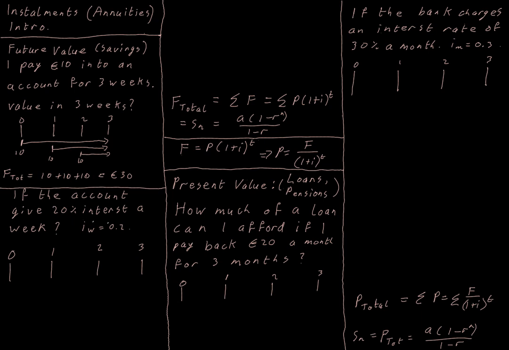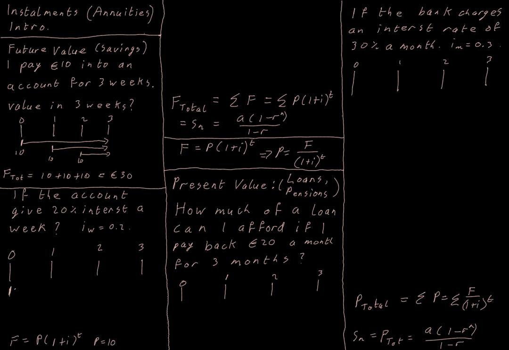Well, I have compounding interest now, so if I think about my first payment of €10, I've done this conversion, and the weekly interest rate is 0.2 converted into a decimal. So what's that going to be? Well, I know that my compound interest formula is F is equal to P times (1 + i) to the power T, and I know that my principal is €10 each time.